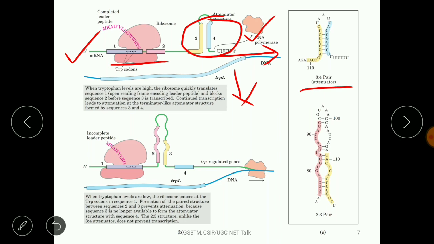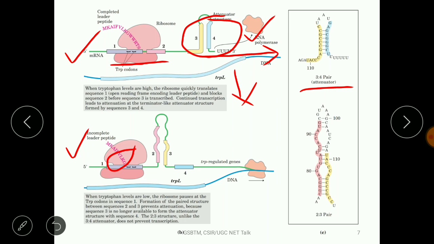Okay. Now the other scenario, which is very important, is when tryptophan is present below the suboptimal level. At region 1 of the leader sequence, the ribosome complex has to wait for a while, or pause, because the amount of tryptophan is low. The tRNA which binds tryptophan comes here, but it will take some time because the level of tryptophan is low. For that, the ribosome complex will pause here, but transcription won't wait. Transcription is going on at its own pace.